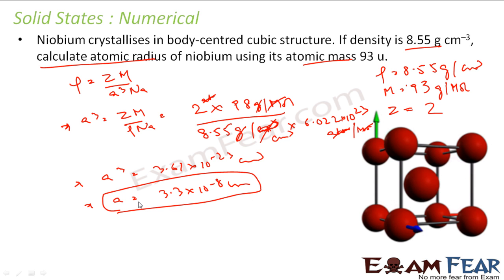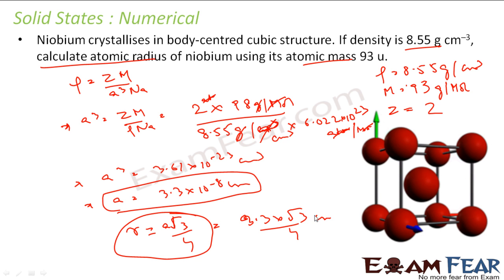Correct. Now we have to find the value of R. So R is A root 3 by 4. We have derived this relation in this same series, in the chapter before. If you don't know, you can watch the video where we derived this relationship. So I'll just use this relationship now. That is 3.3 into root 3 by 4, into 10 to the power minus 8 centimeter. If you solve this, you get 1.43 into 10 to the power minus 8 centimeter. That is the value of my R.